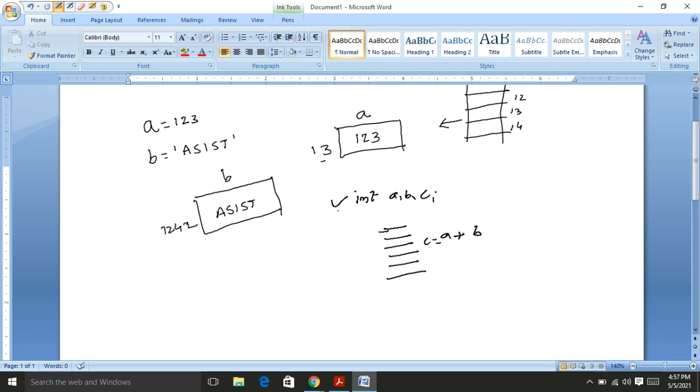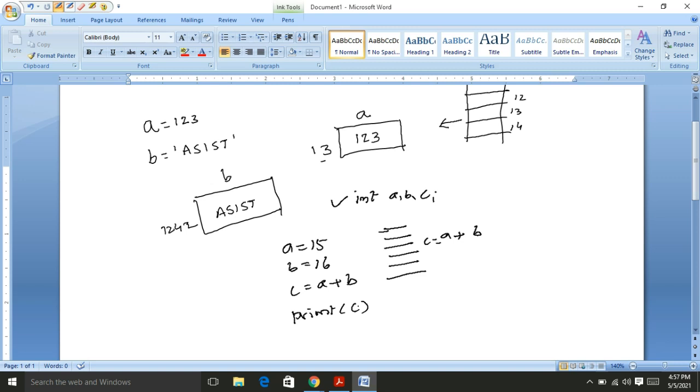But in Python, there is no need of the declaration. We directly use the variables and initialize their values in a program. That means in Python programming, to add two numbers, we use A equal to 15, B equal to 16, C equal to A plus B, right? Then the value of C equals 31, and we simply print C. So in Python there is no need to declare the variables with their data type.